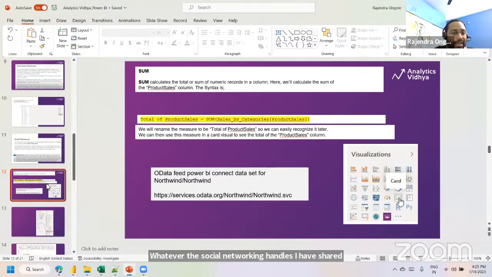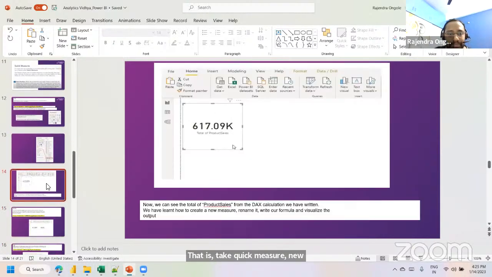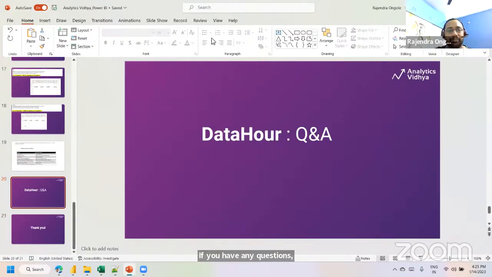The theoretical part I have shared very little. Practically, I have shown you the concepts that are very important related to DAX objects: quick measure, new measure, calculated column, and calculated table. If you have any questions or concerns, please let me know.